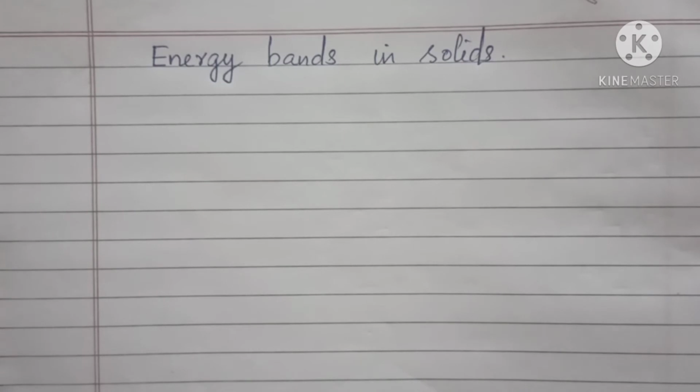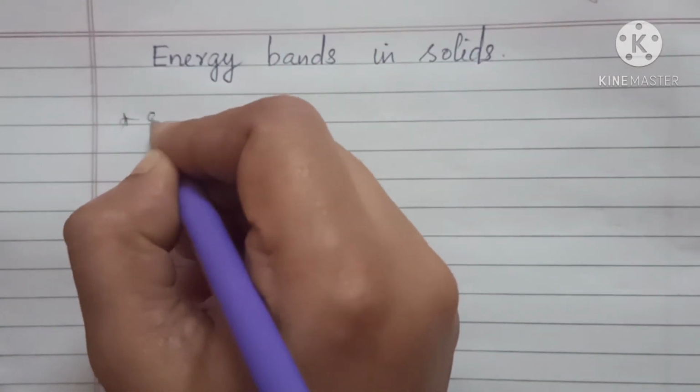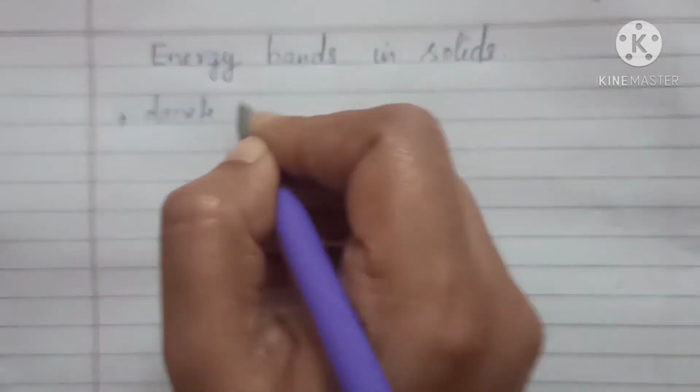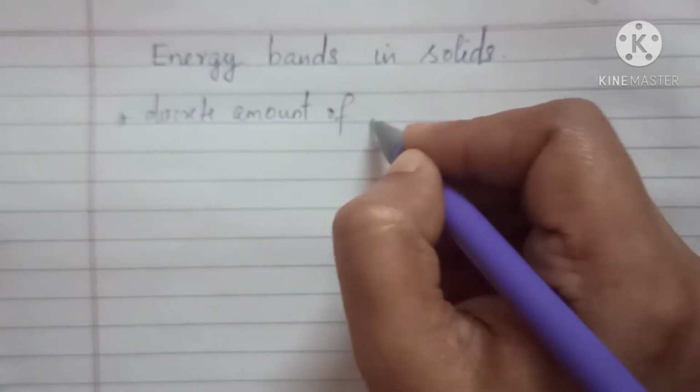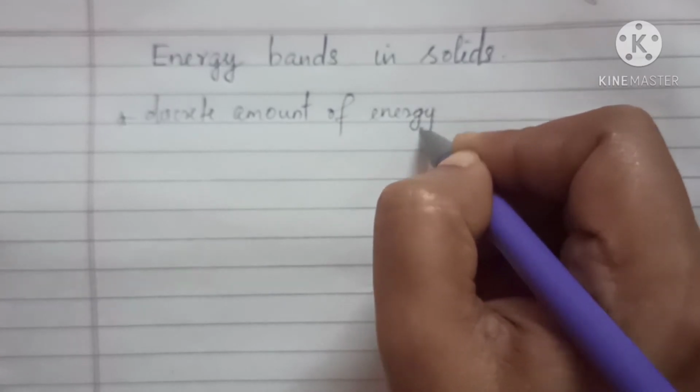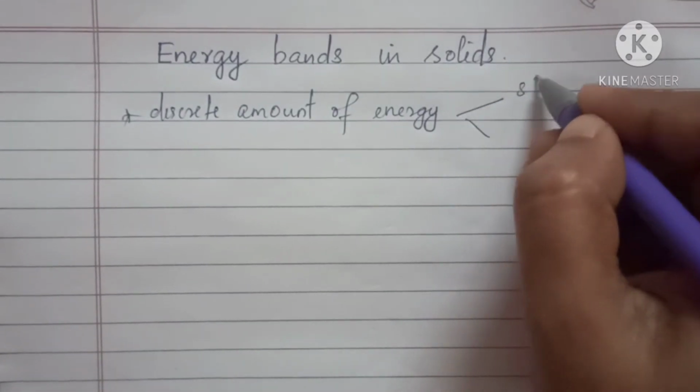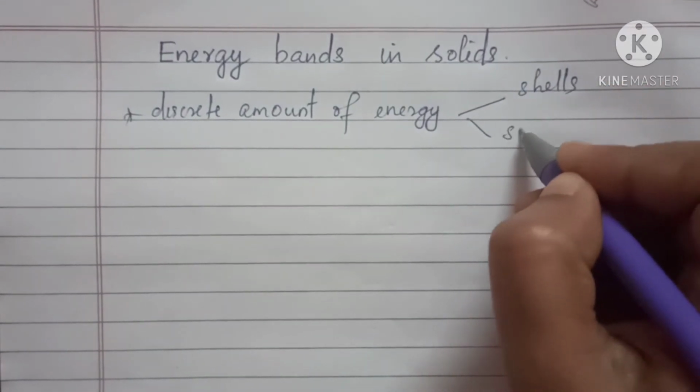So what is an energy band? You all have studied Bohr's atomic model and the concept of electronic configuration in an isolated atom. You have studied that for an isolated atom, the electrons have certain definite discrete amounts of energy, isn't it? Discrete amounts of energy corresponding to different shells and subshells.